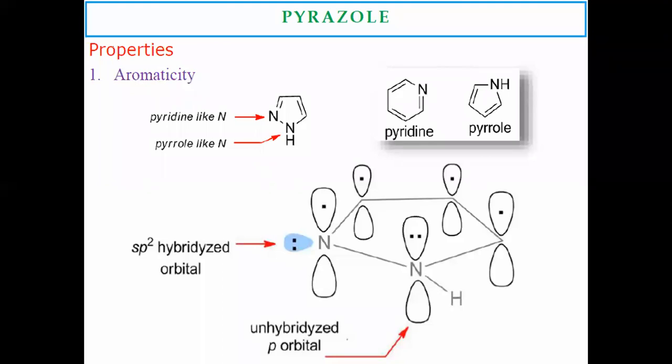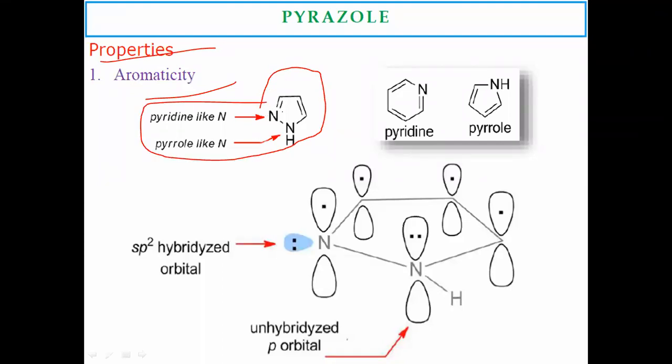First property, pyrazole has aromatic characteristics. Firstly, we discuss the structure of pyrazole, where two nitrogens are present, this one and the one containing hydrogen. The numbering starts where the hydrogen is present: 1, 2, 3, 4, and 5.